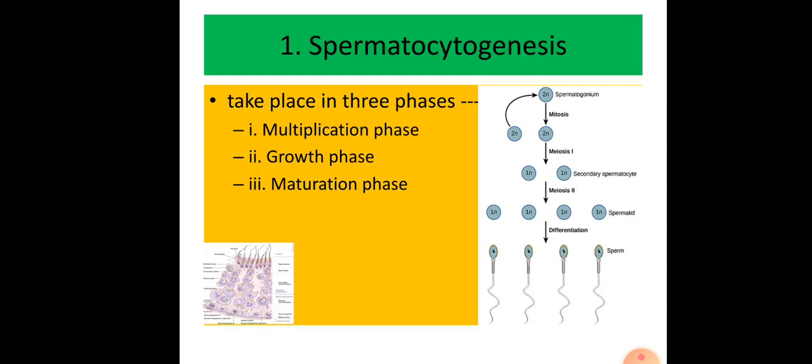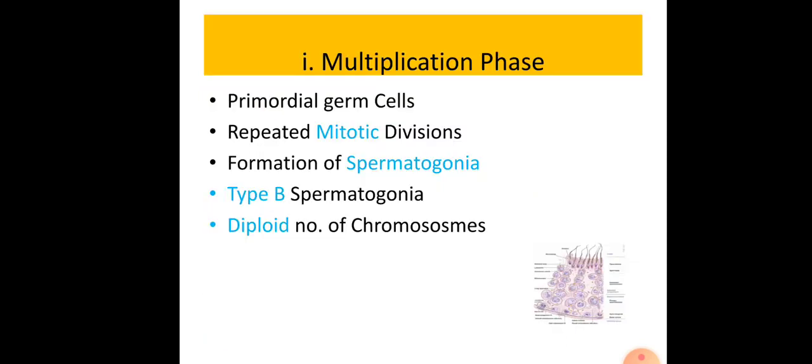Okay, let us move on to a detailed study of spermatocytogenesis. This spermatocytogenesis takes place in 3 phases. They are the multiplication phase, growth phase and maturation phase. First one is the multiplication phase. In this multiplication phase, the seminiferous tubules are lined with primary germinal cells, also known as primordial germ cells.